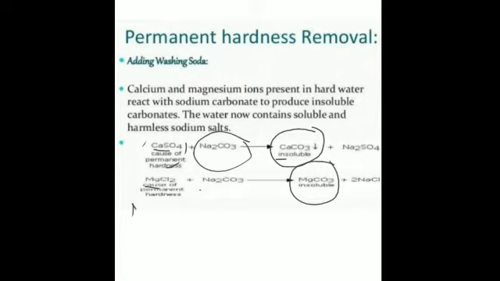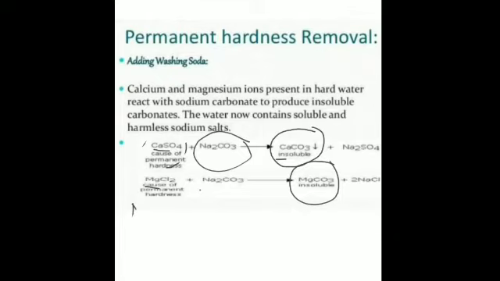Is that clear? And this water can be filtered. This is filtered out. Now what you are left with is sodium sulfate. Now this sodium sulfate, although it is present in water, will not make the water hard, so it is safe to use.